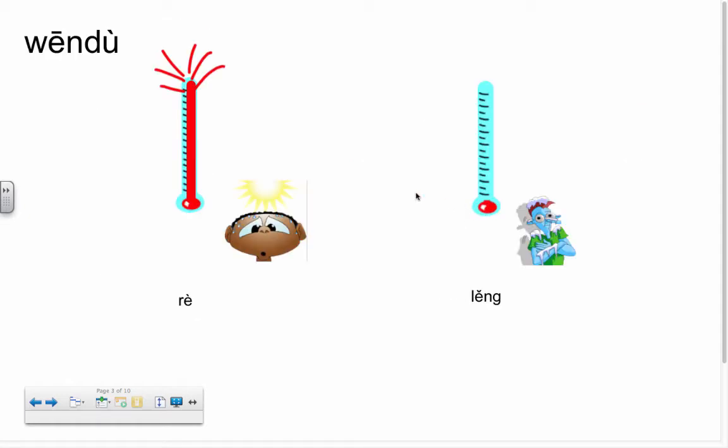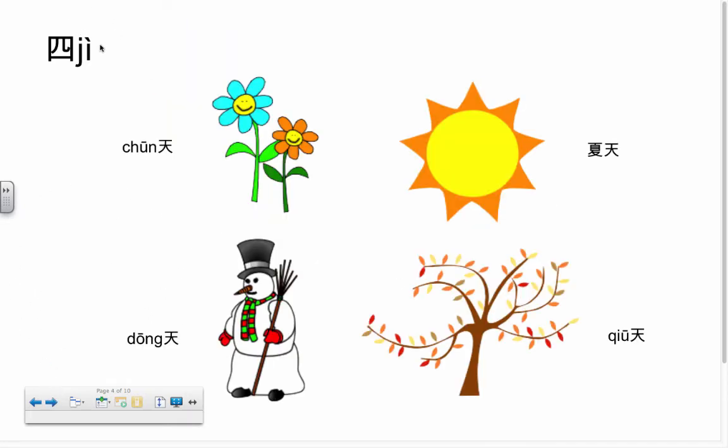We'll also want to keep in mind the 温度, the temperature. We have hot, 热, 太热了, and 冷, 太冷了. And then finally, the four seasons. 四季, the four seasons.